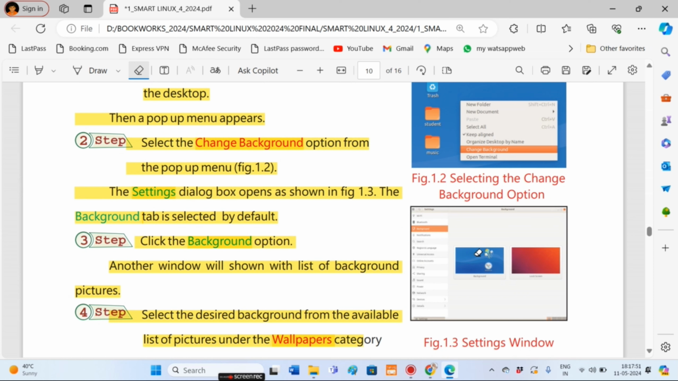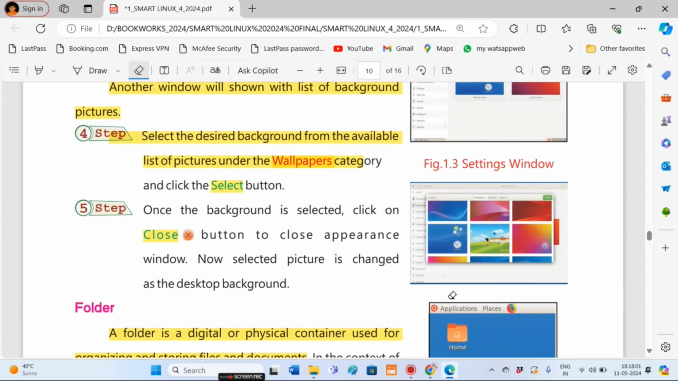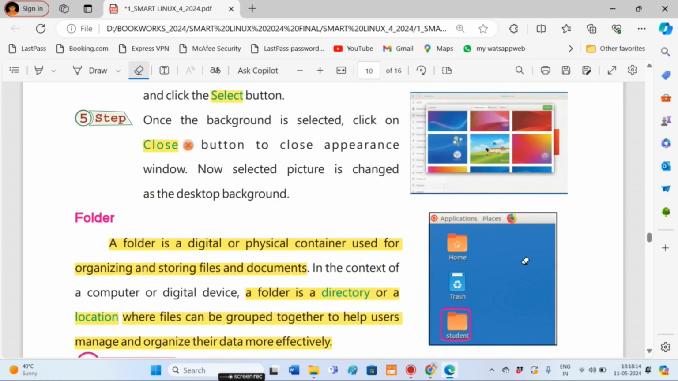Then the Settings dialog box opens. The Background tab is selected by default. Click the Background option. Another window will show with a list of background pictures. Select the desired background from the available list of pictures under the Wallpapers category and click the Select option. Once the background is selected, click on Close button.